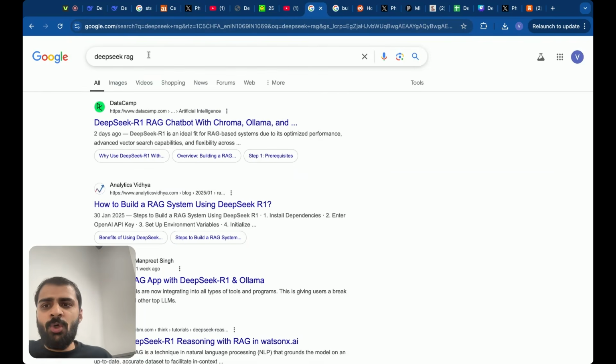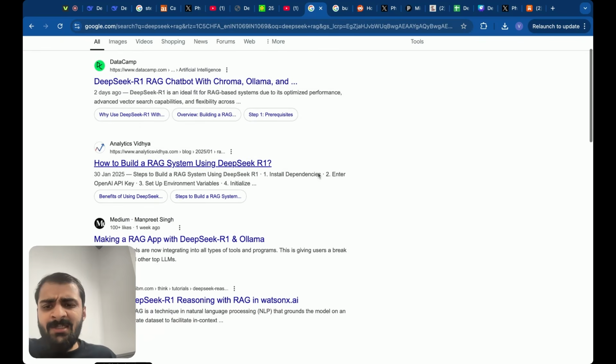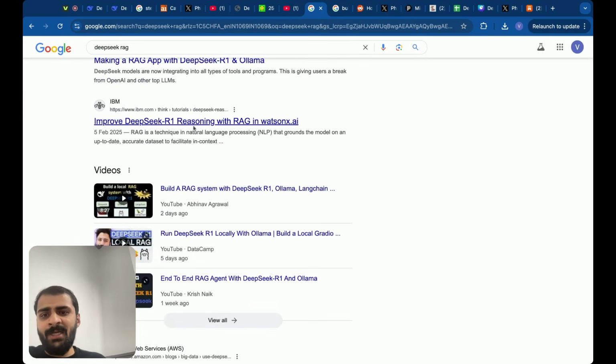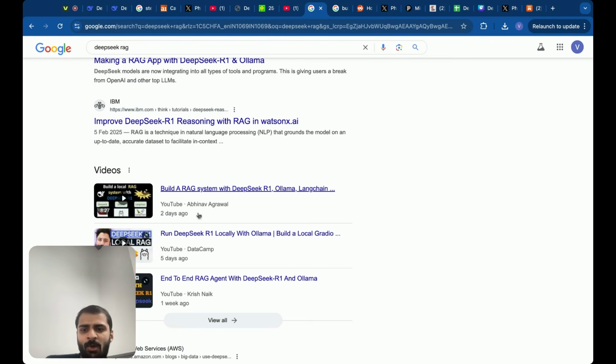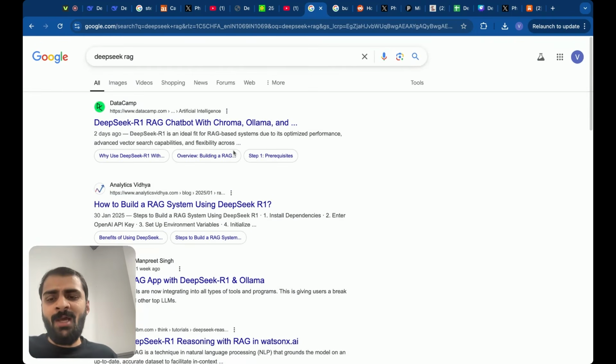Then I started searching on Google. I could see that several people are building apps using DeepSeek. That is fine. Building apps with something already existing is cool, but I really don't want to do that. I want to be able to build DeepSeek on my own. That's where the real power lies, in my opinion, not in building applications on top of something which already exists.